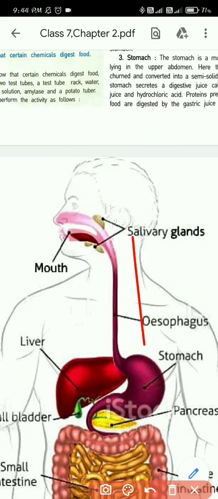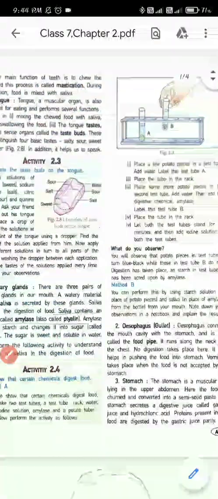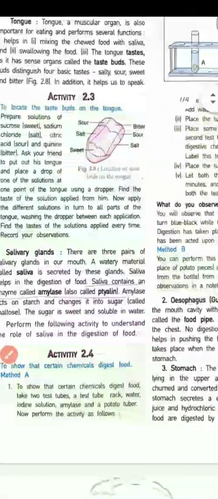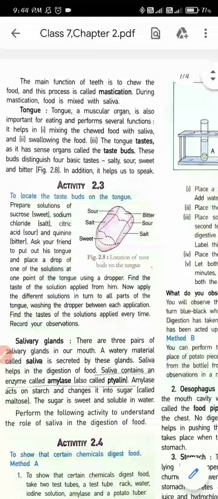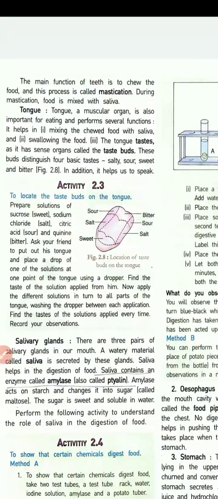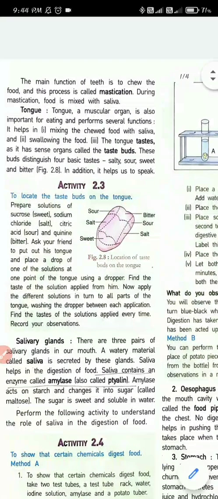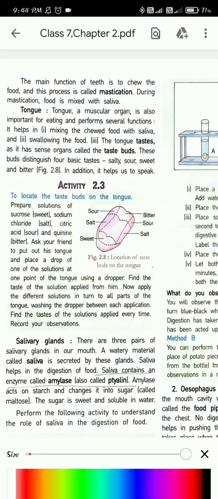Now let's move on. Saliva helps in, okay, I forgot to make you underline. Please underline these things. So this one you underline. It helps in the first point. You underline this whole line.